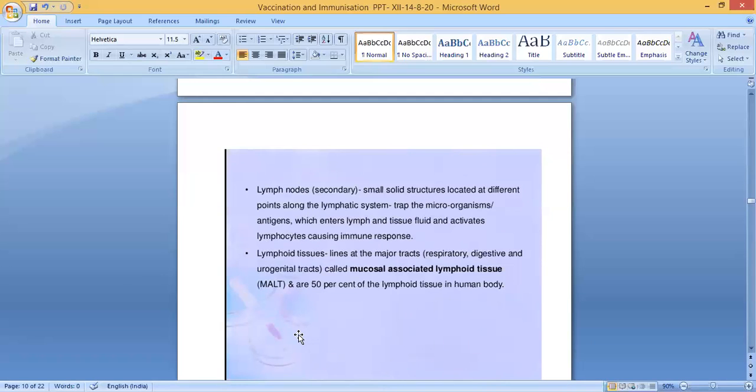The last one is lymphoid tissues. Those lining the major tracts like respiratory, digestive, and urogenital tracts are called mucosal associated lymphoid tissue, or MALT, and they make up 50% of the lymphoid tissue in the human body.